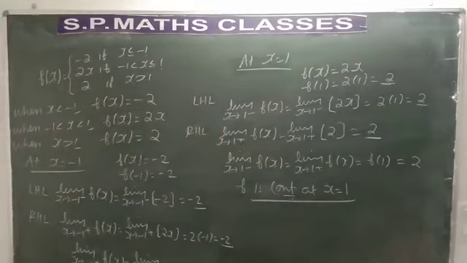So, it is continuous at x is equal to minus 1, and also it is continuous at x is equal to 1. So, what is your conclusion? Our conclusion is there is no point of discontinuity. We conclude that there is no point of discontinuity for this particular function. I think you have understood how to solve this.